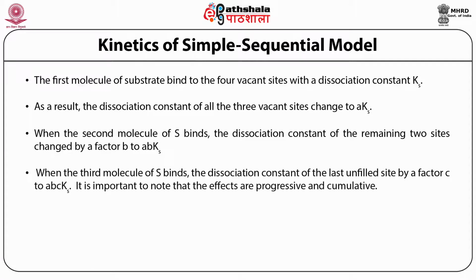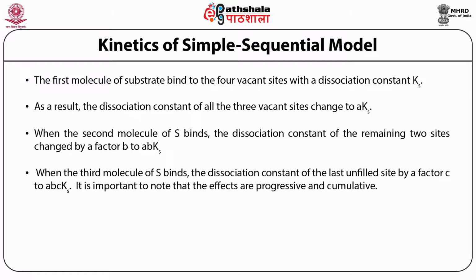So the third molecule of substrate will bind with the affinity of ABKs, and after the binding of the third molecule of substrate, the dissociation constant for the last unfilled site will be ABCKs. So the binding of the first induces the A factor, binding of the second induces the B factor, binding of the third induces the C factor. So the last substrate will bind with the factor of ABCKs.